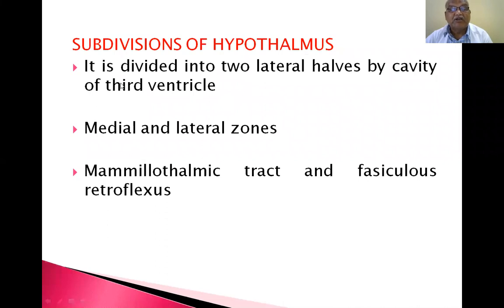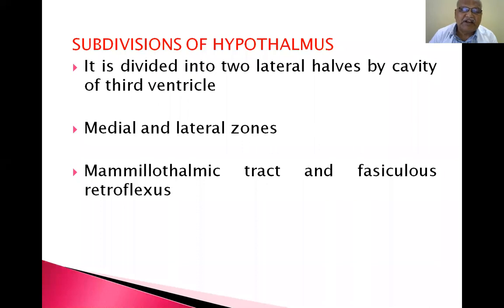Subdivisions of hypothalamus. The hypothalamus is divided into two lateral halves by the cavity of the third ventricle, medial and lateral, because the cavity of the third ventricle extends throughout the diencephalon. The cavity of the diencephalon is called the third ventricle. The hypothalamic sulcus divides it into a dorsal part and a ventral part. In both the dorsal part and the ventral part, the third ventricle extends.